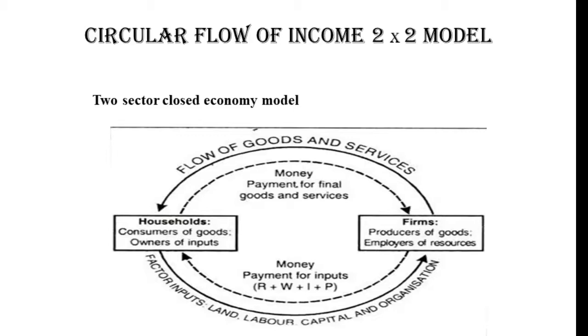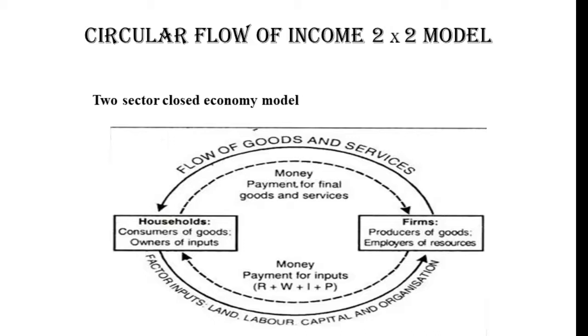In the diagram, it is seen that the lower part of the circle talks about the flow of factors of production and the flow of income to these factors of production. Similarly, the firms, who are the production units, are responsible for producing the goods and services and pushing these goods and services into the market.